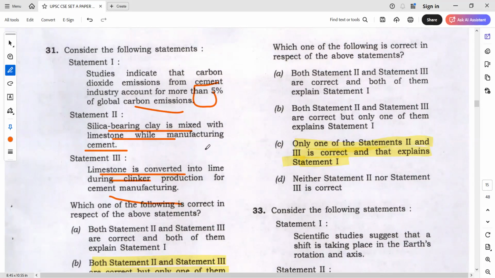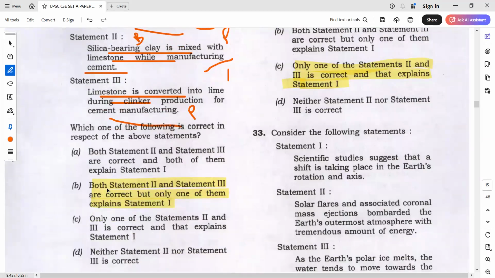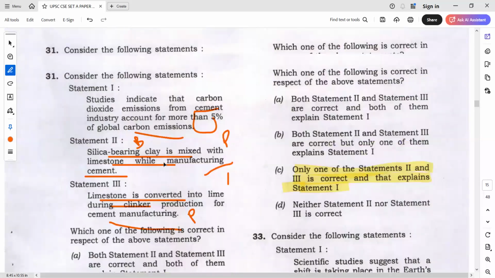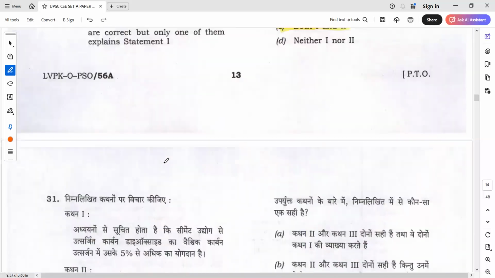So, but are these plain? Is it plain? Is adding something in limestone plain? Very good. Limestone is converted into lime during clinker production, plain. Okay, this is also plain. But here, if I add because, it is not making much sense. So what is the most possible answer for this? You can go for both statement 2 are correct, but only one of them explains statement 1. Okay.